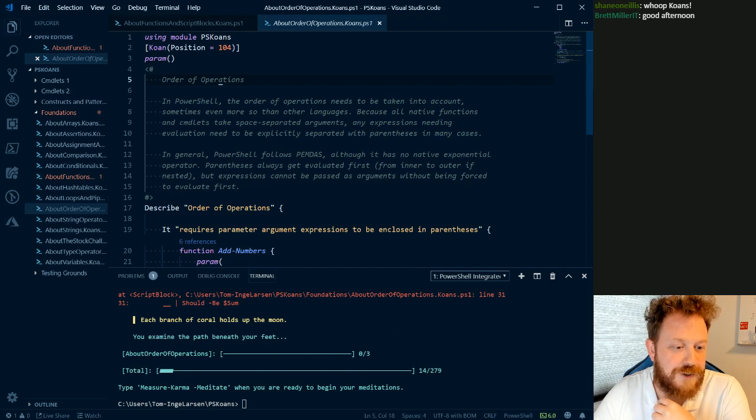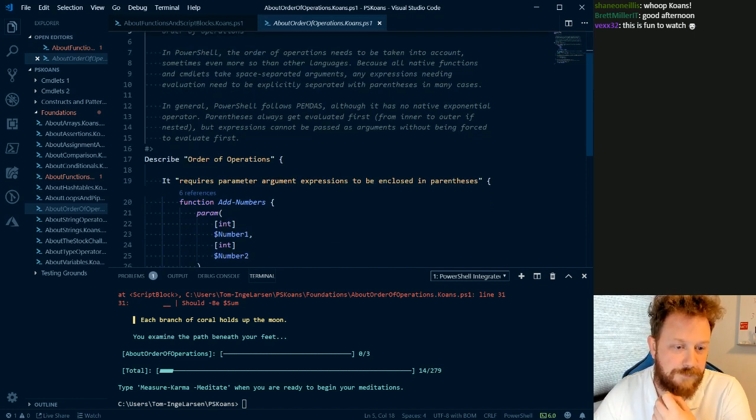In general, PowerShell follows PEMDAS, I don't know what that is, although it has no native exponential operator. Parentheses always get evaluated first from inner to outer if nested, but expressions cannot be passed as arguments without being forced to evaluate first. Okay.